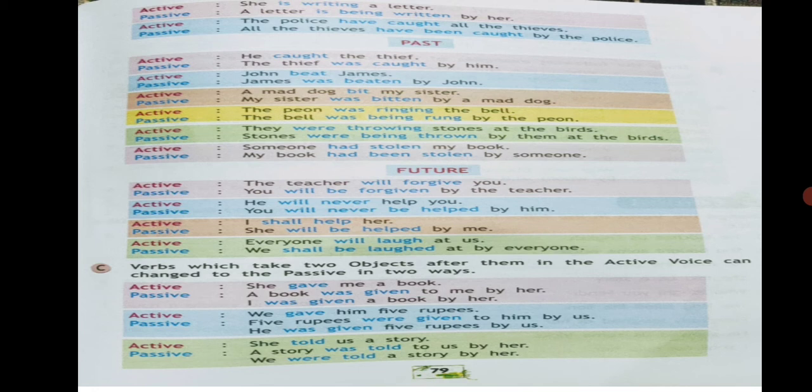We gave him 5 rupees. 5 rupees were given to him by us. He was given 5 rupees by us. Are you understanding, students? We are using these words I, he, we to frame one more sentence. She told us a story. A story was told to us by her. We were told a story by her.